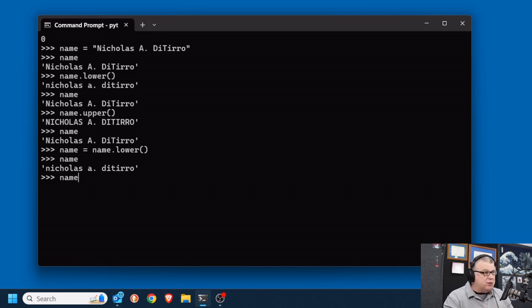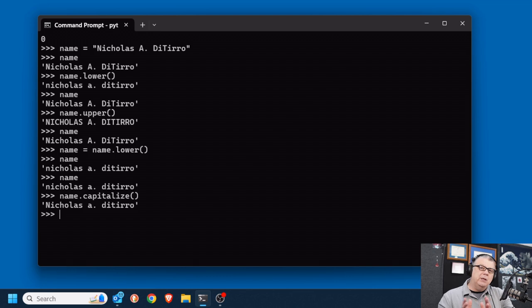Again, I did change the value of name. It's now in all lowercase. Let's say I want to capitalize. Now, if I say capitalize, you will notice what it did: it basically took the very first character in that string and capitalized it. But that's not quite what I was looking for. I was looking for everything to be capitalized. Now let me clear my screen real quickly. Don't worry about this particular command. It's just a little shortcut so I can clear.